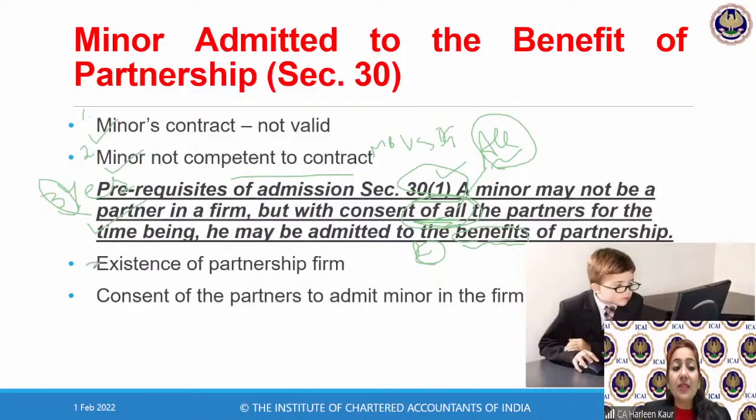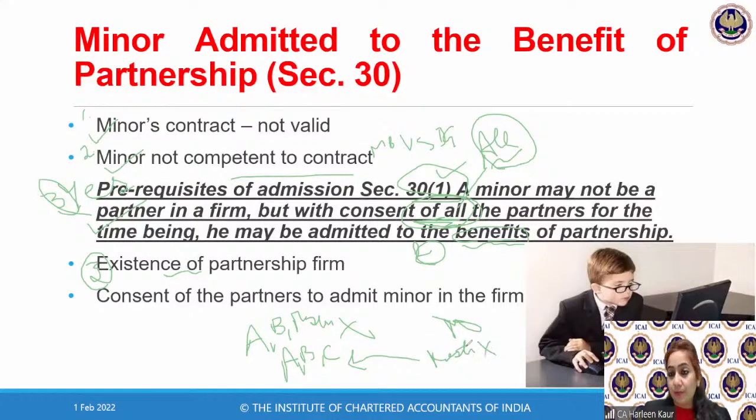And point number 3 says existence of partnership firm. Can I make a new firm where A and B are partners, and Master X is joining and they are making a firm? Law says no, this cannot be done. But if A, B, and C are already an existing partnership firm, then they can admit Master X in their firm. So you can never make a new firm by taking a minor as a partner.